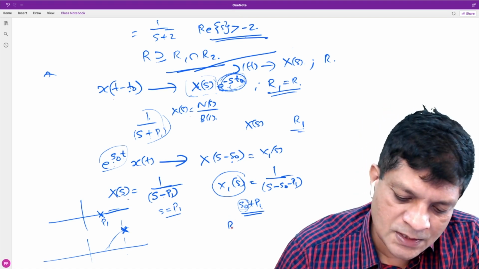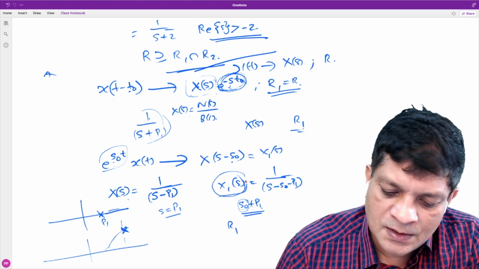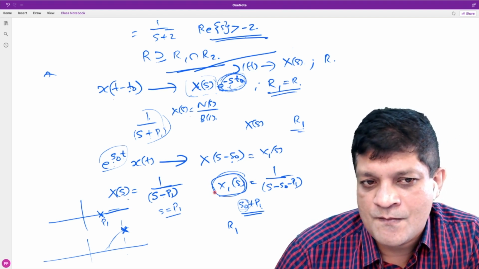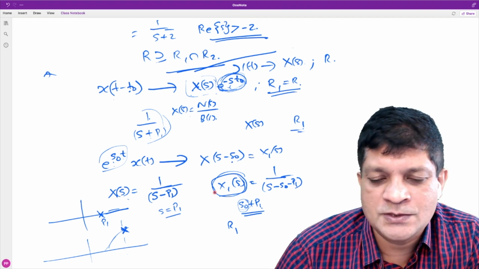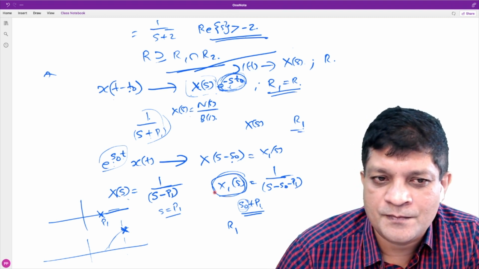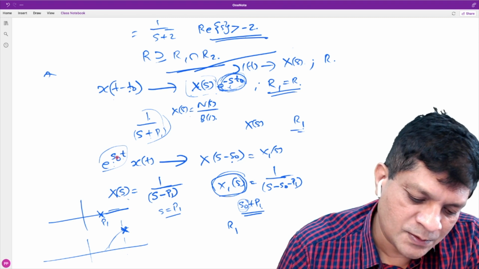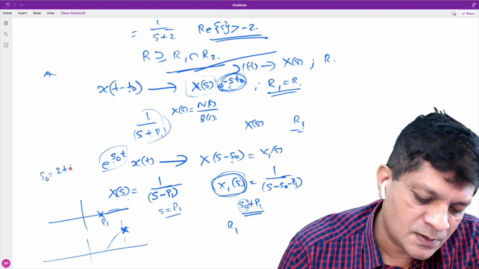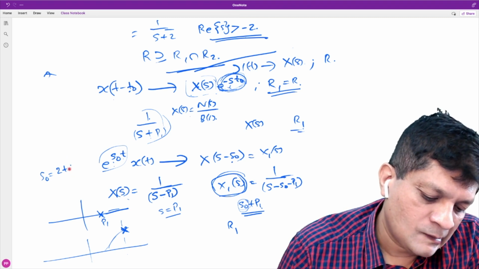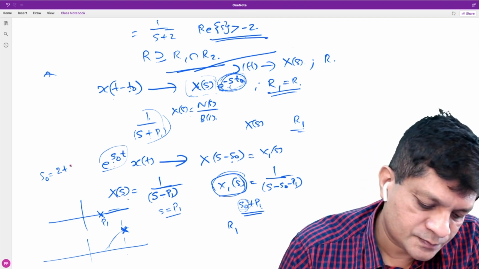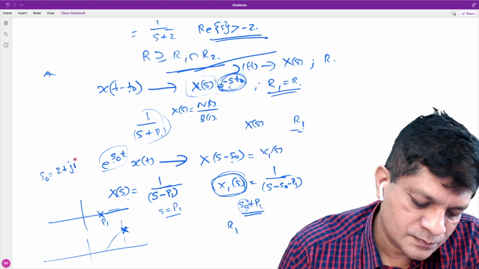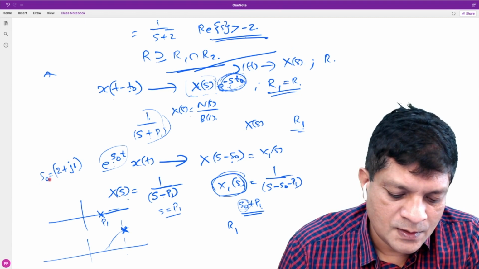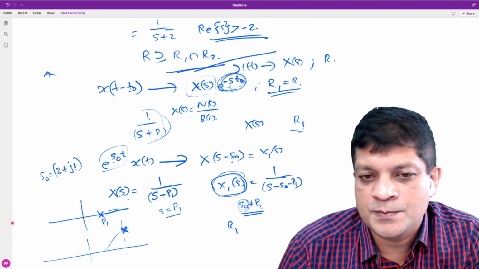Now tell me what is the corresponding shift in the ROC. Suppose R1 is the ROC of X of s. Tell me what is the ROC of X1 of s. How much will it be shifted? Suppose you consider s naught as 2 plus j1, a complex variable.